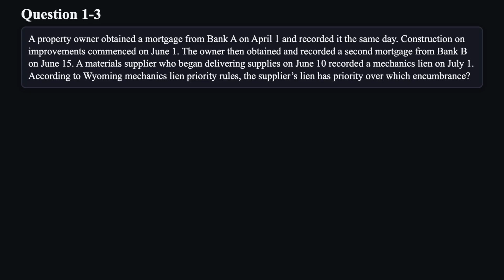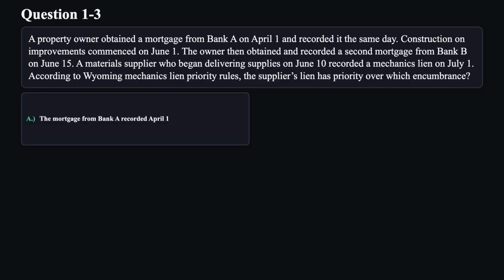Question 3. A property owner obtained a mortgage from Bank A on April 1st and recorded it the same day. Construction on improvements commenced on June 1st. The owner then obtained and recorded a second mortgage from Bank B on June 15th. A materials supplier who began delivering supplies on June 10th recorded a mechanics lien on July 1st. According to Wyoming mechanics lien priority rules, the supplier's lien has priority over which encumbrance?